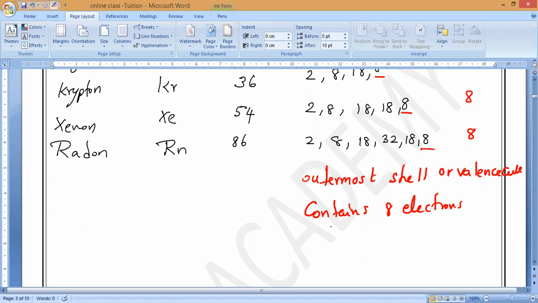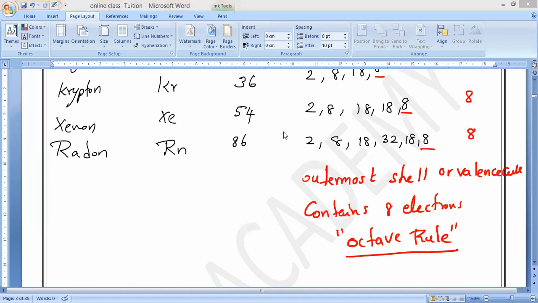So this is what we call the octet rule. The atom which contains 8 electrons in its outermost shell will become stable in nature. That is what we call the octet rule. Understand?